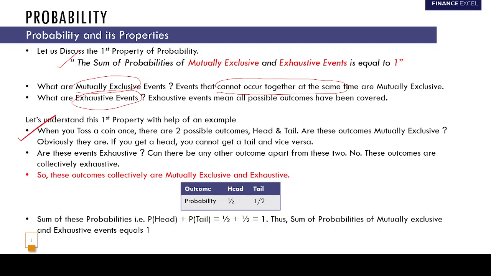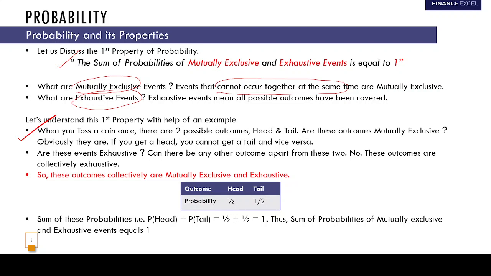When you toss a coin once, there are two possible outcomes: head and tail. Are these mutually exclusive? Ask yourself, guys. Yes, they are. If you get a head, you can't get a tail, and vice versa. And are these events exhaustive?